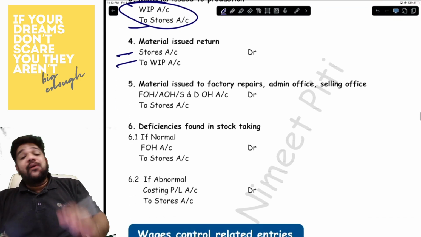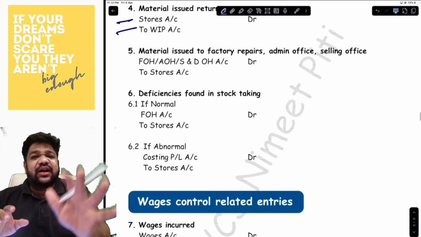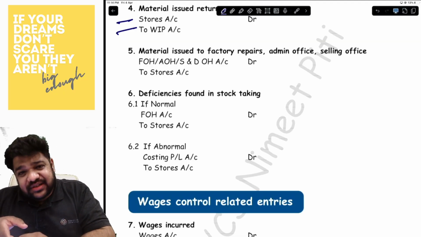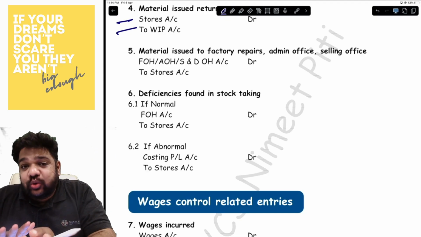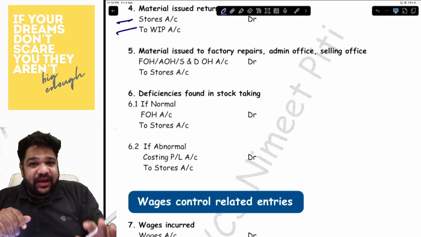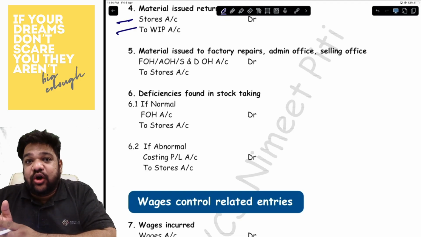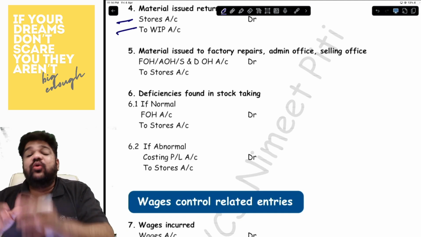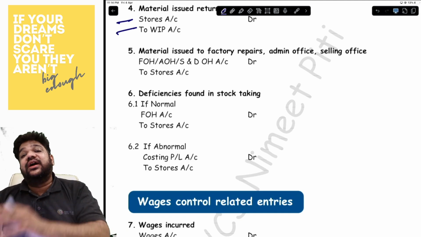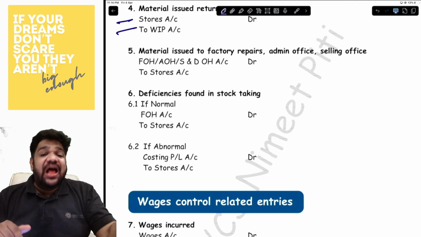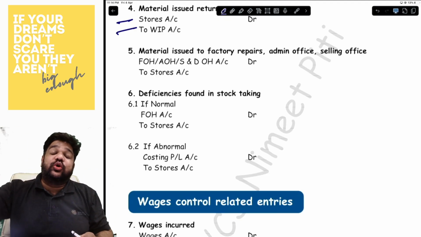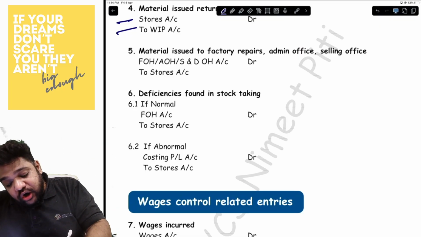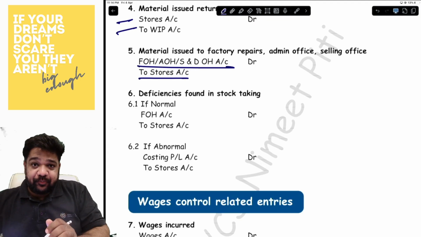Okay. Then the material is issued to other kinds of either the factory department or the admin office or the sales office. Wherever you have issued the material, that account overhead you debit. So if it is issued to factory overheads, then you debit the factory overhead account. If it is issued to admin department, then debit the admin overhead account. And if it is issued to the sales department, then debit the sales overhead account. So all of the overhead account debit to stores.